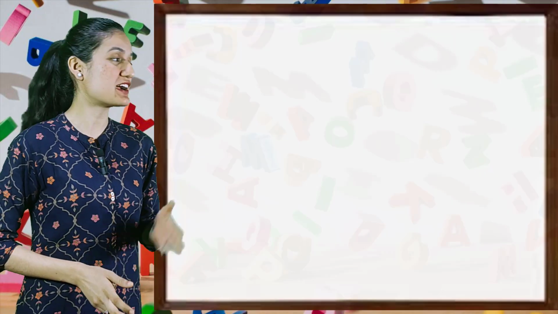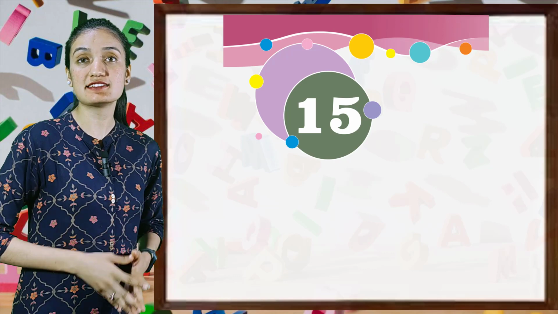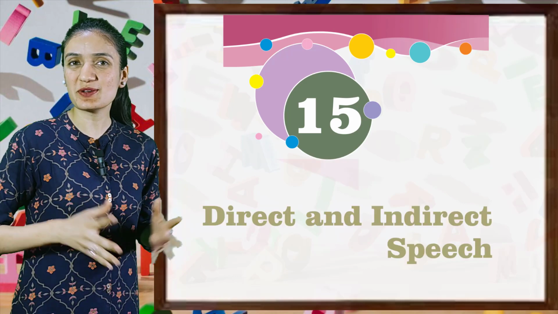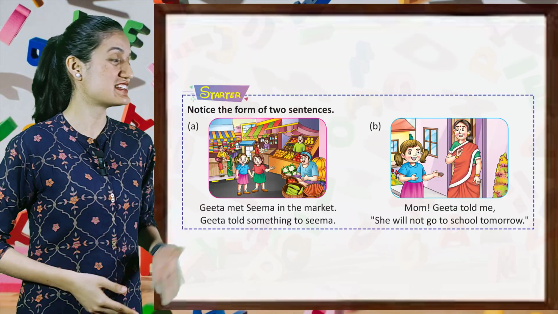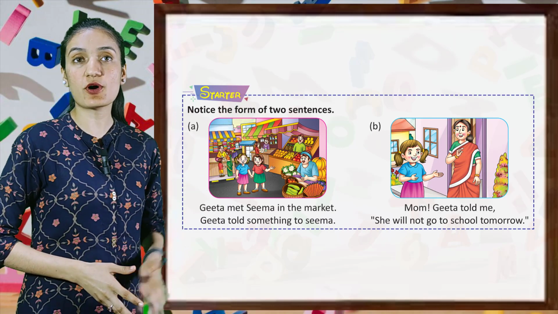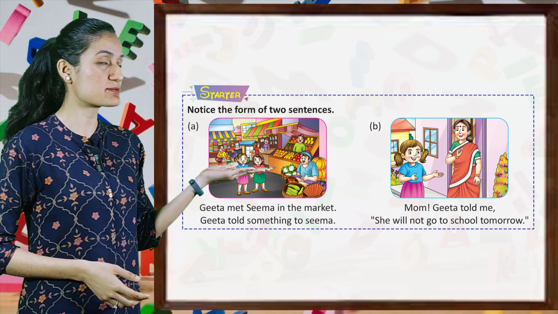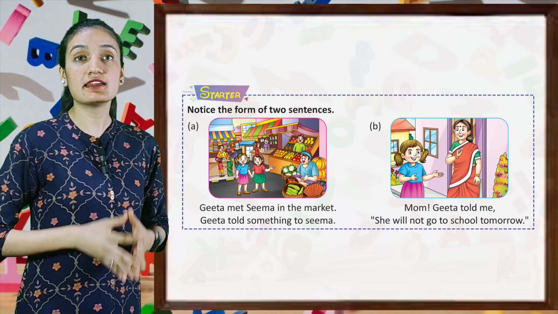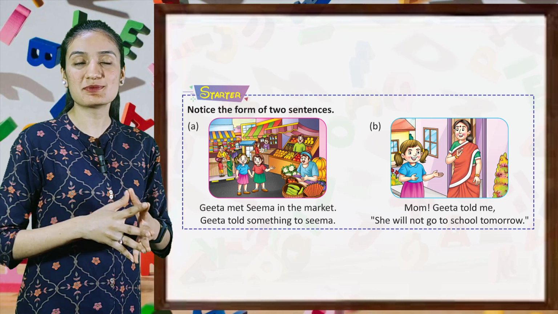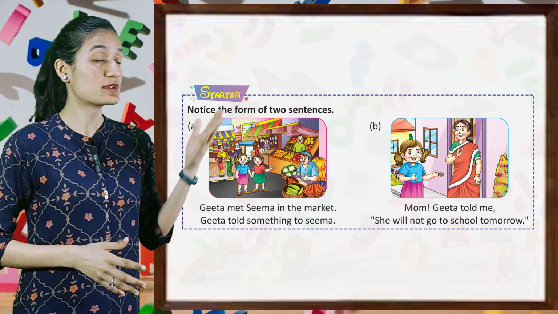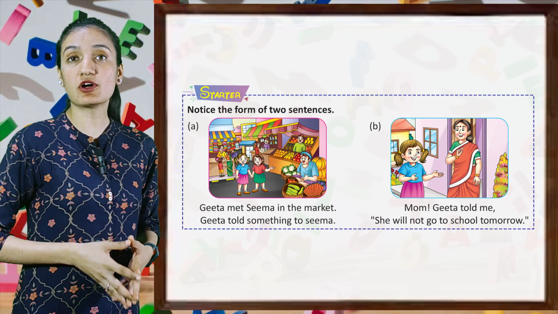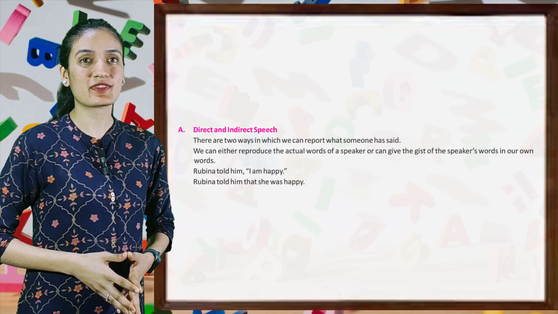Today we are going to start chapter number 15, direct and indirect speech. So are you ready kids? Good. So let's start. Notice the form of two sentences. Here are some pictures. Geeta met Seema in the market. Geeta told something to Seema. Mom, Geeta told me she will not go to school tomorrow.